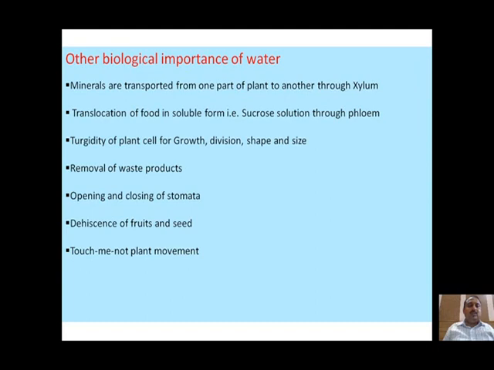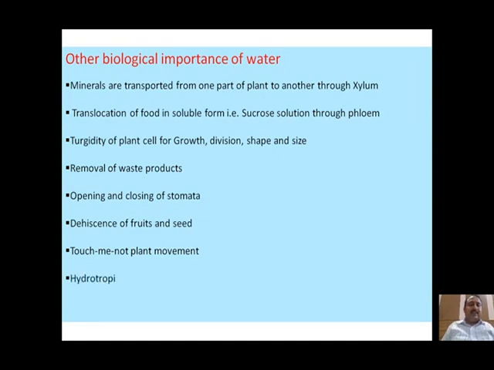These will lose the water and become flaccid. Therefore, this plant will collapse. And when they absorb the water again, these loosely arranged parenchymatous cells will become turgid and the plant will become erect. Therefore, in the touch-me-not plant, we call it the seismonastic movement. A touch movement is due to absorption and release of water.